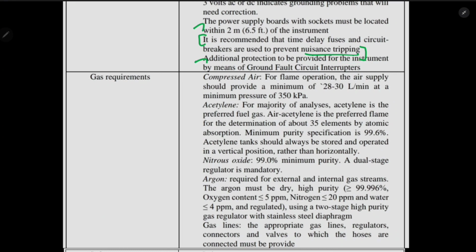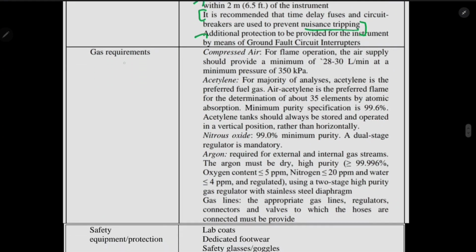Then gas requirements. What is the requirement of gas? I have told you before, it should be dust free, but what is the requirement? The requirement for flame operation is 28 to 30 liters per minute, and the pressure is 350 kilopascal. We should use acetylene for the majority of analyses, and air acetylene is the preferred flame for the determination of 35 elements by atomic absorption. You can study that in depth.